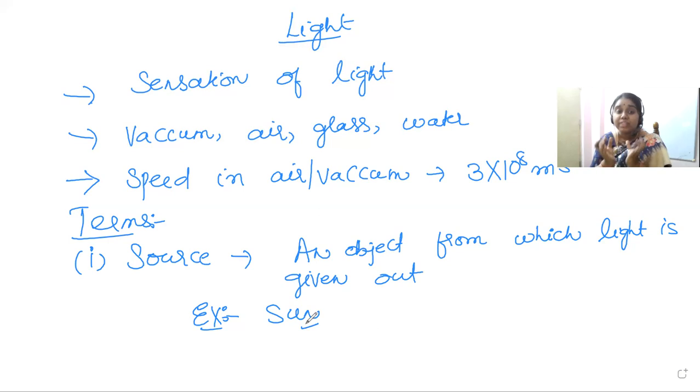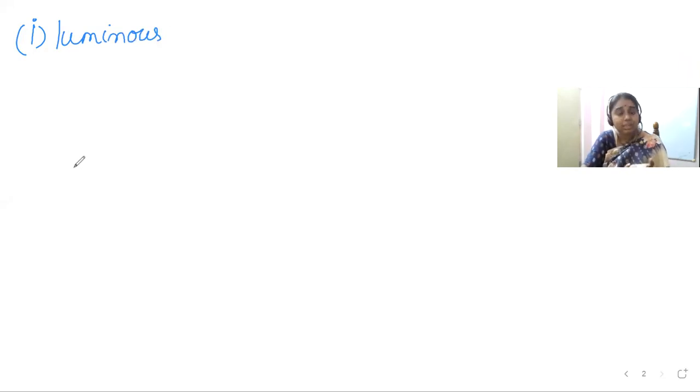Luminous means what? From the word itself you can say illuminating, which possesses light on its own. So in sources also you have two categories: luminous objects and non-luminous objects. Luminous means which possess light on their own. That means they emit light on their own. The sun can emit light on its own.